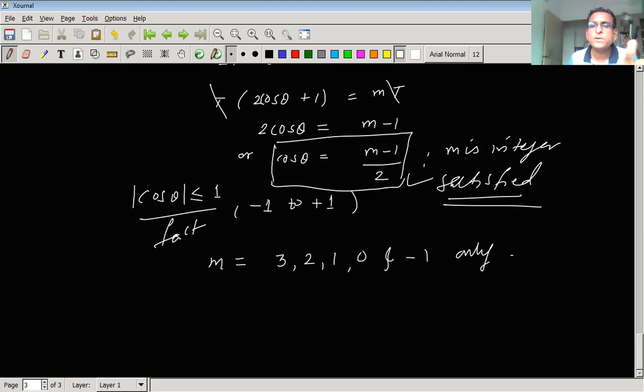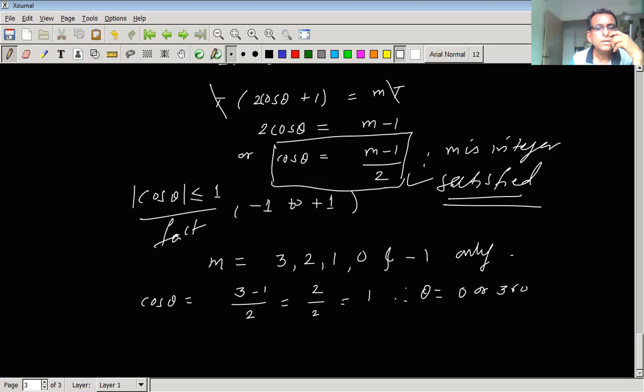Now you can do your homework at your home: put m equal to 3, 2, 1, 0 and -1, and find out the values of theta. For example, if we put m equal to 3, then what is the value of theta? Cos theta is 3 minus 1 divided by 2. So it is 2 upon 2. It is 1. So cos theta is 1. So what is the value of theta? Theta is 0. Therefore, theta is equal to 0 or 360.